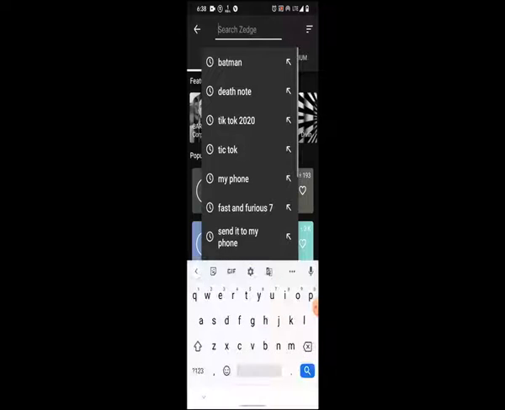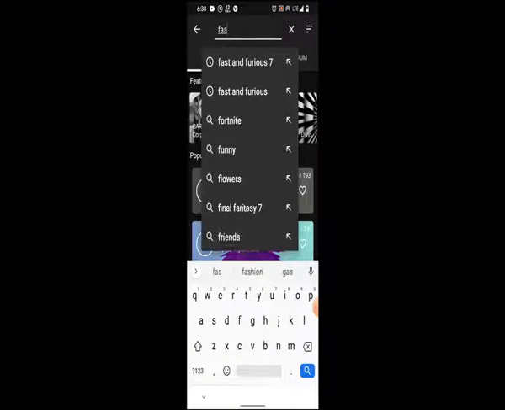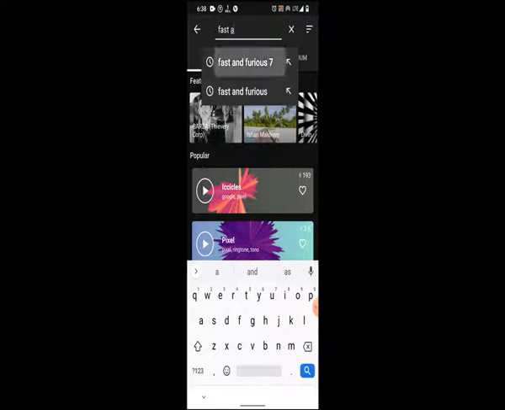Also you can search movie name or category. You will get wallpapers and ringtones related to it.